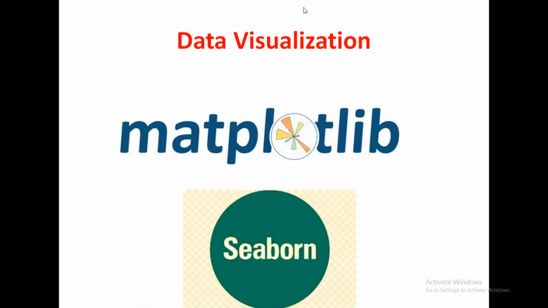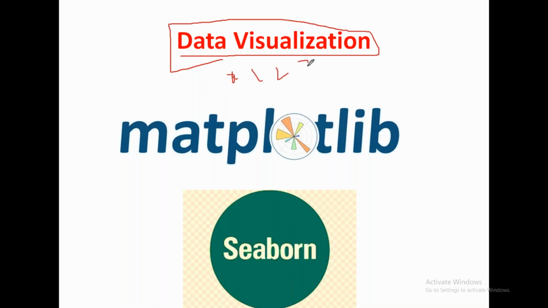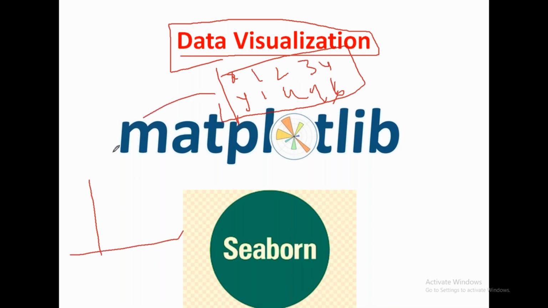So we have seen how to process data. For processing data, we have NumPy and Pandas. And then data visualization. What is data visualization? It is very simple. For example, you have data x is equal to 1, 2, 3, 4 and y is 1, 4, 9, 16. Now you want to understand the relationship between these two. How do you get a clear understanding of the data? If you plot these data points on a graph with an x-axis and y-axis, you will get a graph like this. So directly you can understand the behavior of this particular system.